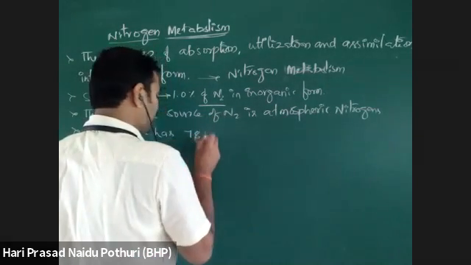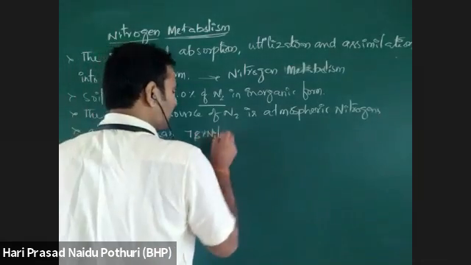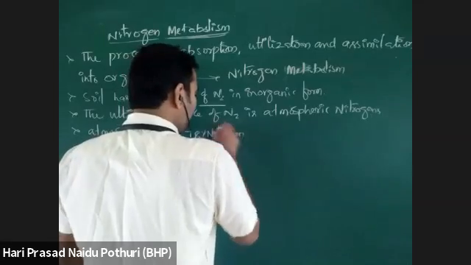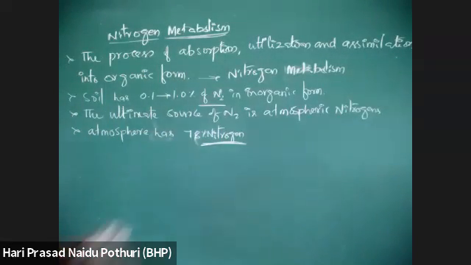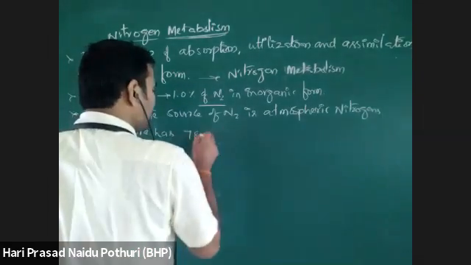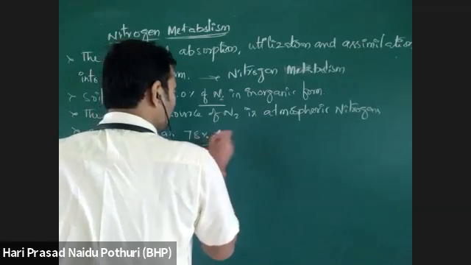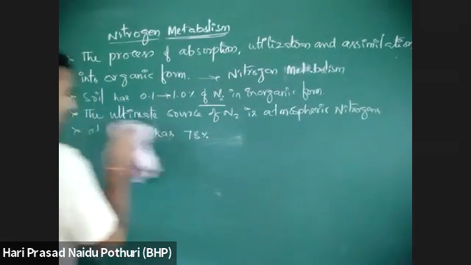Of total atmospheric gases, 78% is nitrogen.